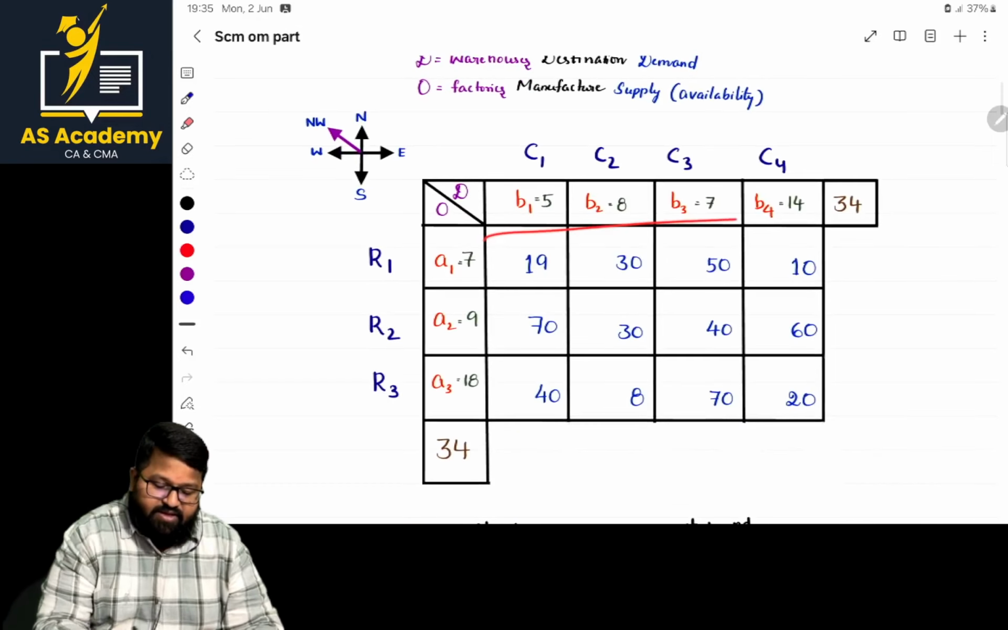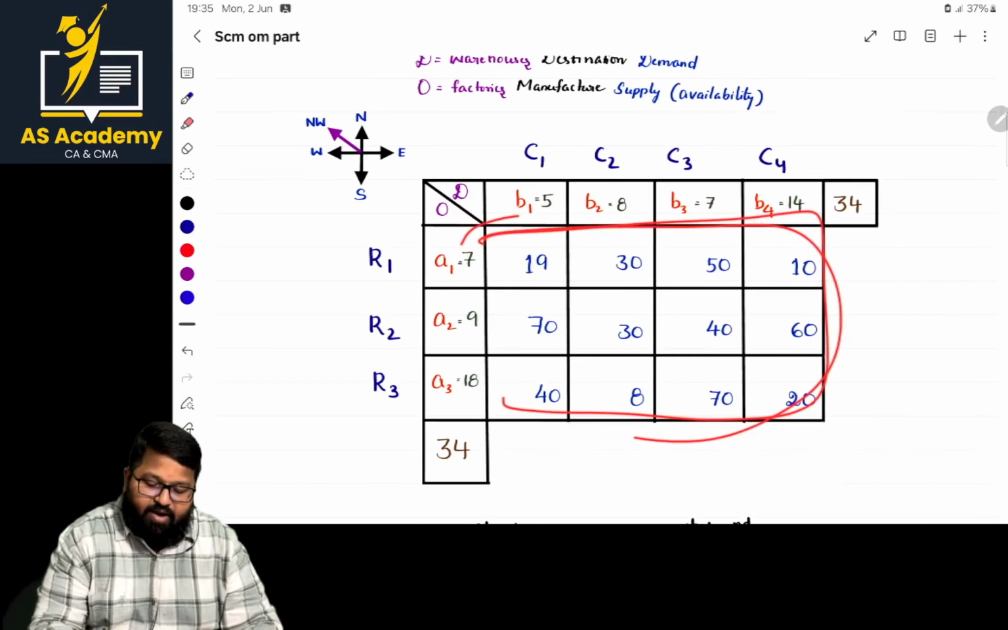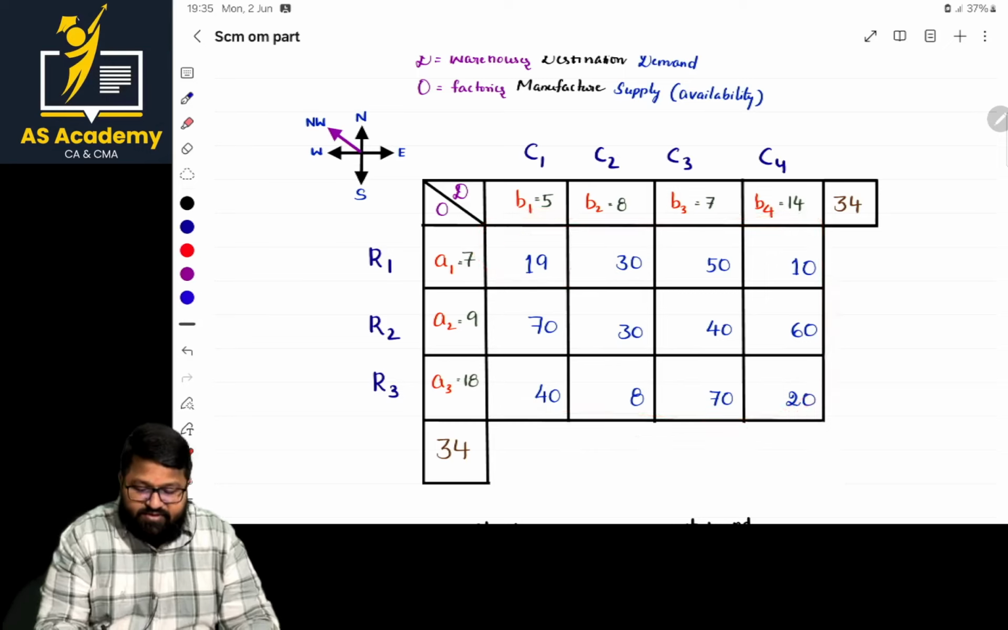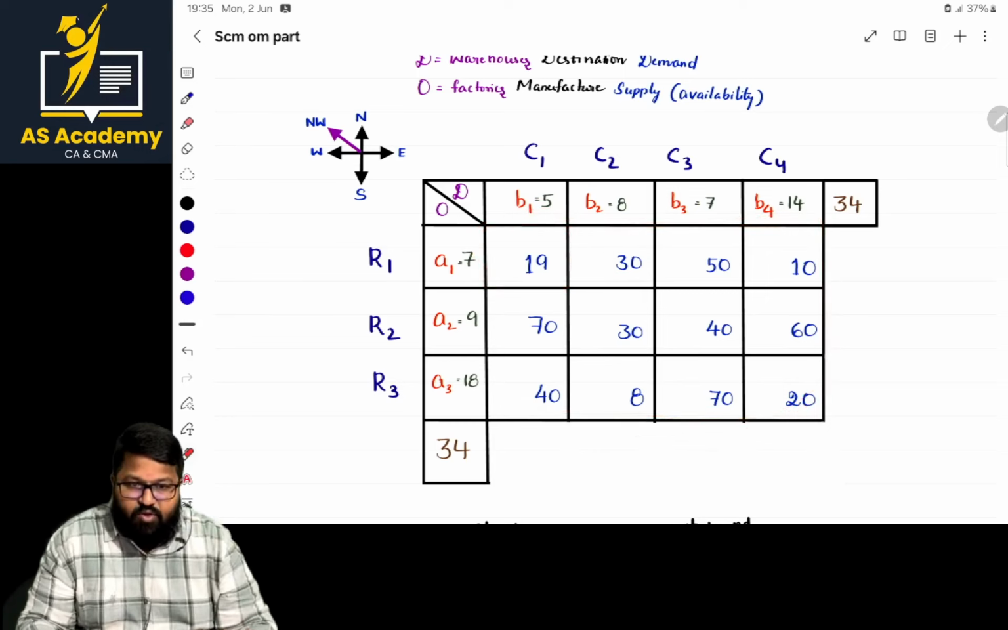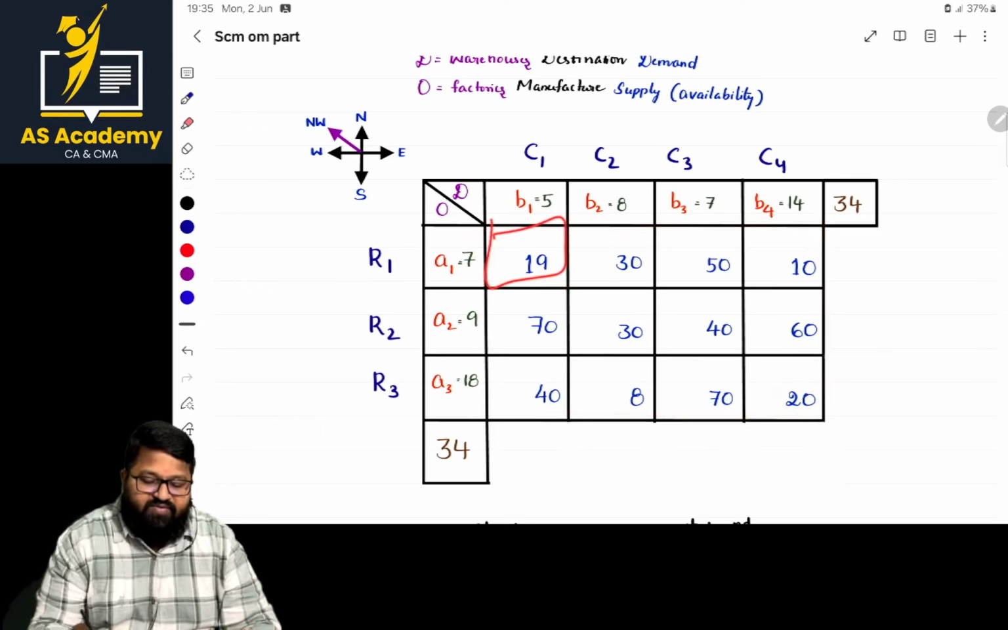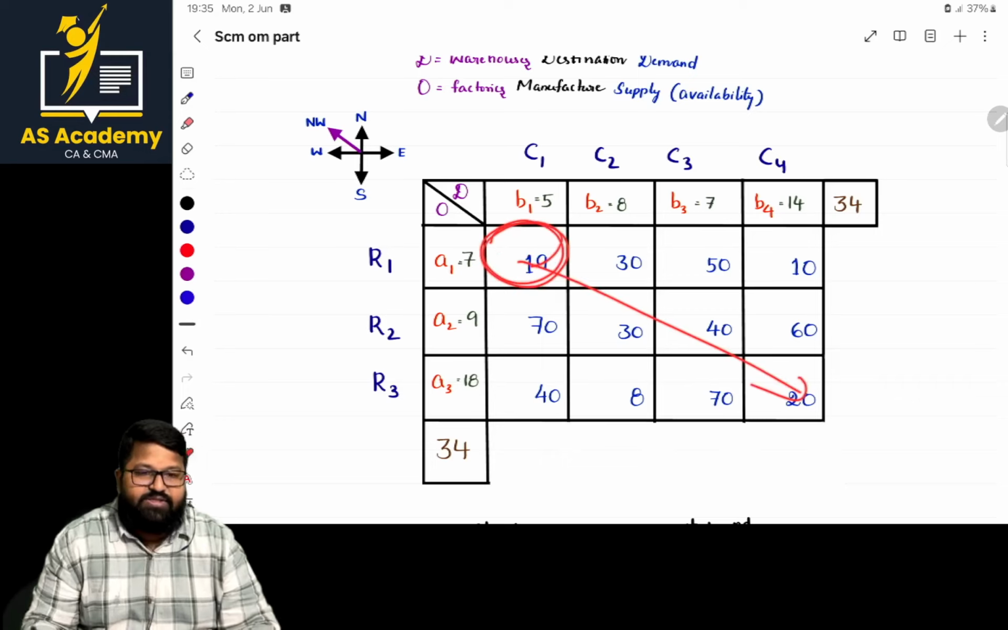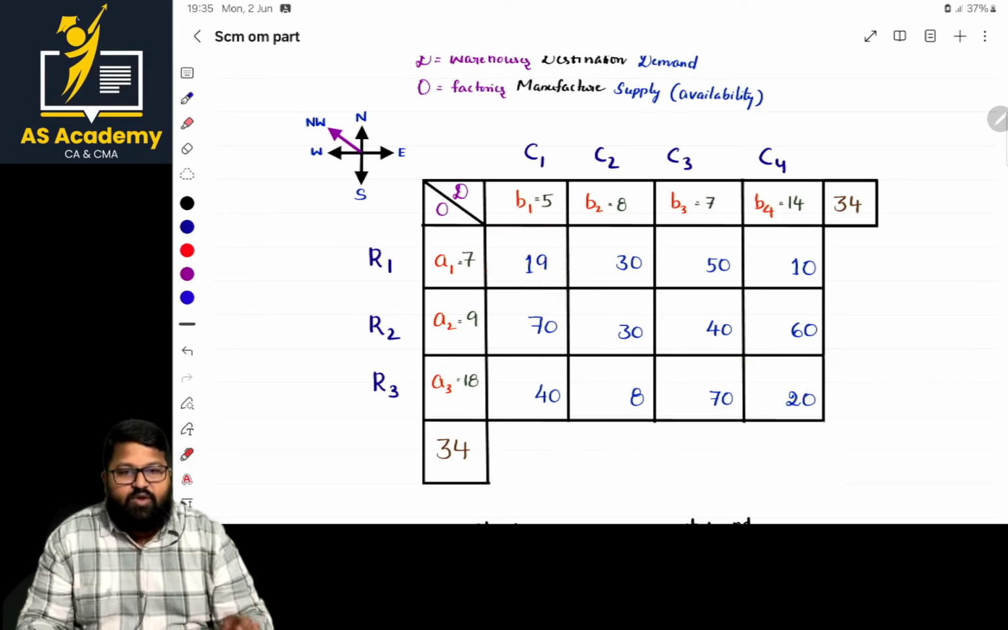Here is the upper part and here it is the left part. From here we make allocations. Sir, in the case of the northwest corner rule, we go with this element first. From this element, we keep on making allocations. How to make allocations, just listen first.